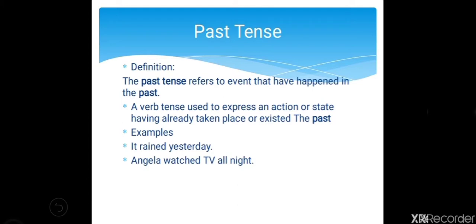Next example is Angela watched TV all night. So, she watched. Now, she is not watching. But she already watched. So, this is the action which has already taken place, and that is why it is in the past tense. Next one, John wanted to go to the museum. Now he does not want to, but he wanted to go. So it is also in the past, and that is why the sentence is in past tense. So the events which have happened in the past, the actions or states having already taken place or existed, are past tense.